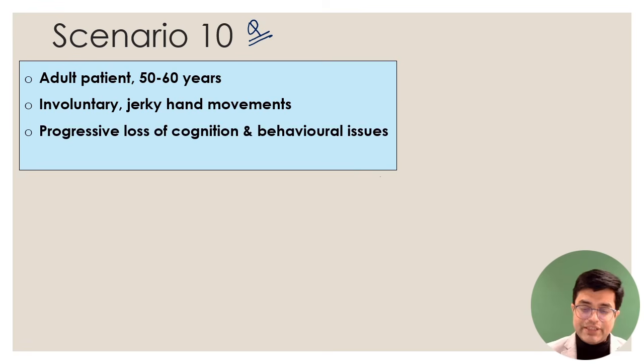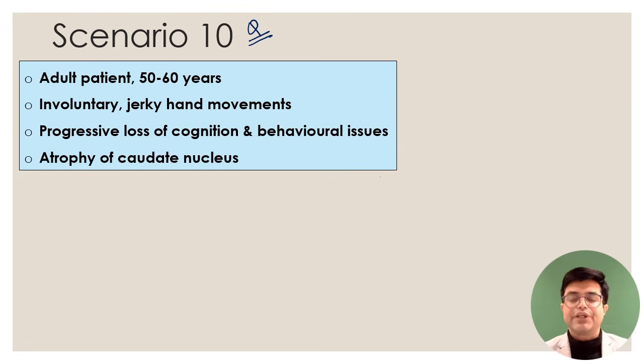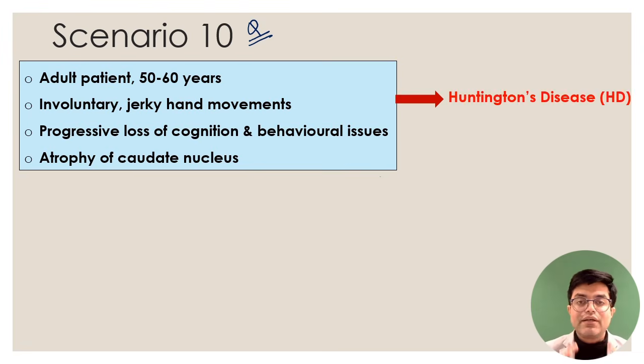And the patient is having progressive loss of cognition and behavioral issues, and the question sometimes can say atrophy of the caudate nucleus. Jerky hand movements can either be myoclonus, but myoclonus will be a part of some other illness, either a shock-like sensation, an epileptic condition, or a part of some Creutzfeldt-Jakob disease like dementia disorder. So involuntary jerky hand movement is likely to be chorea. Chorea movements are very common among the involuntary movements. So jerky movement, loss of cognition and behavioral issues, the likely diagnosis is Huntington's disease.